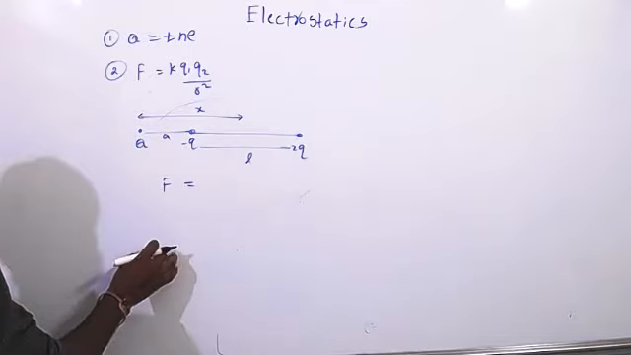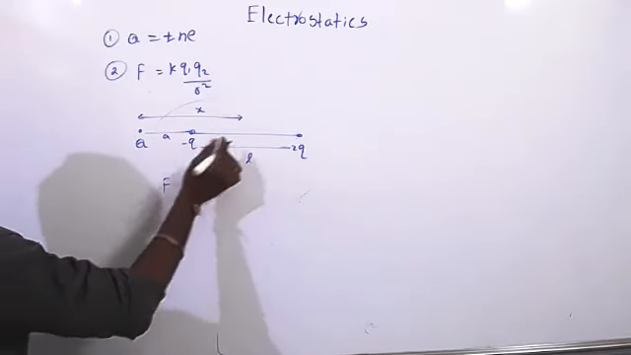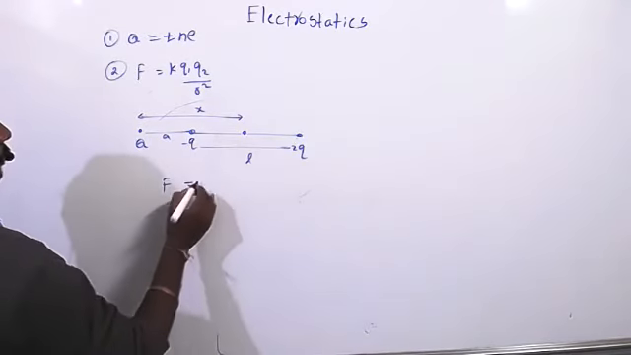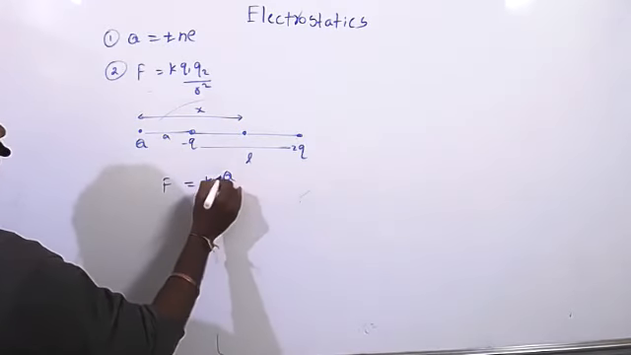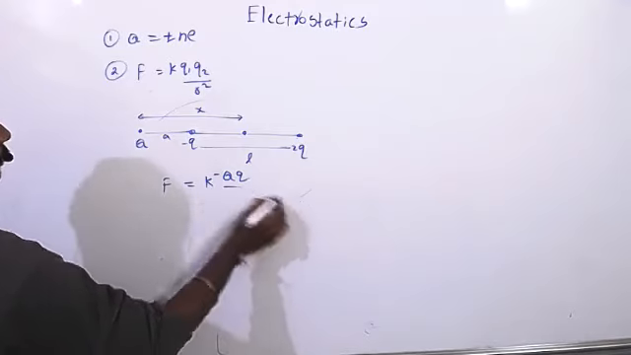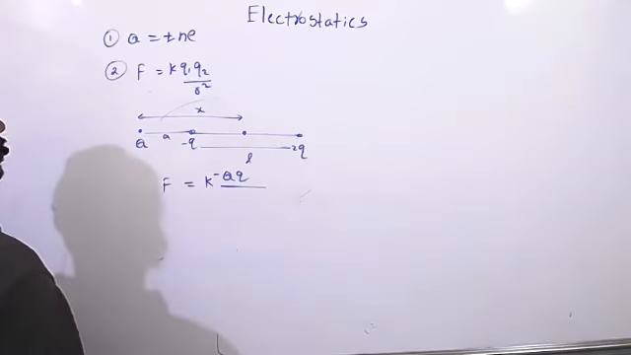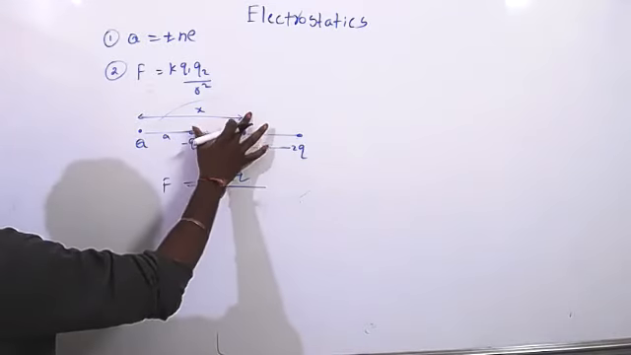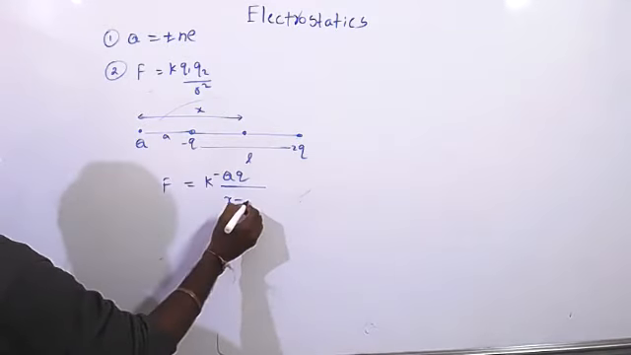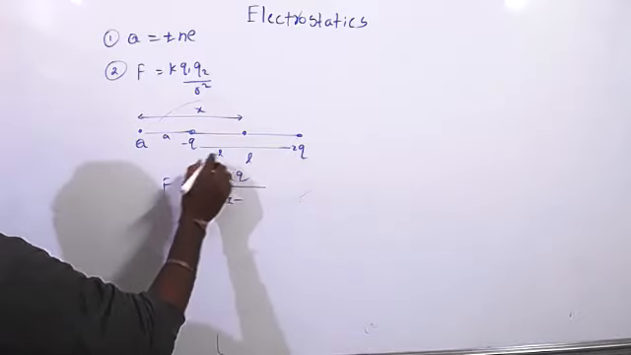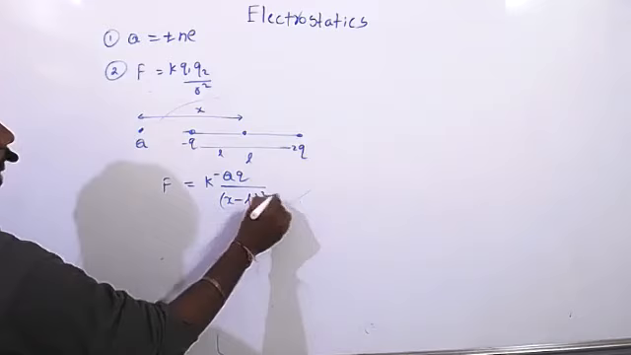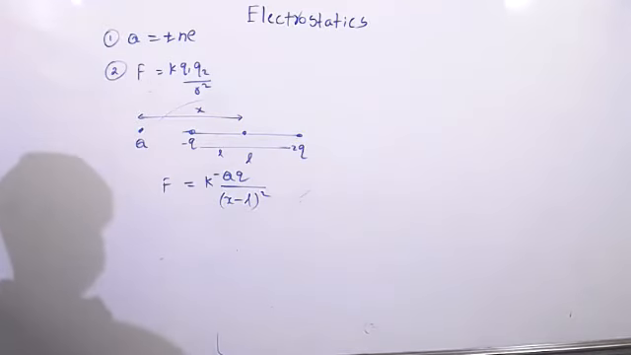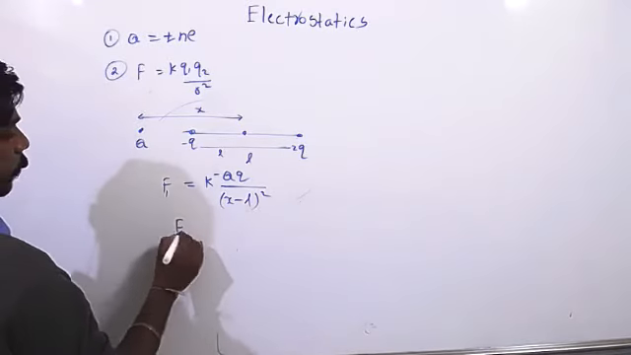Can you say how much force will be here? Sir, K into Q into minus Q by A square. You have given A square, sir. A is X minus L, so X minus L whole square, right?